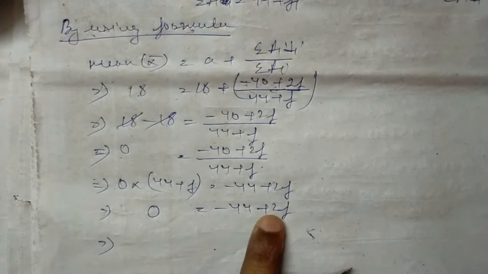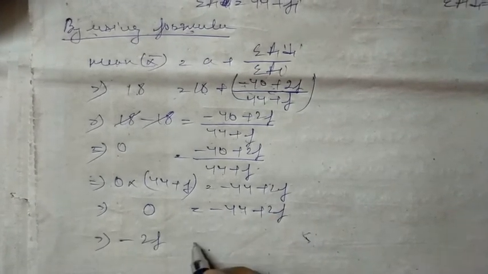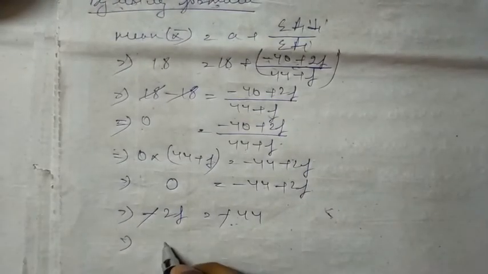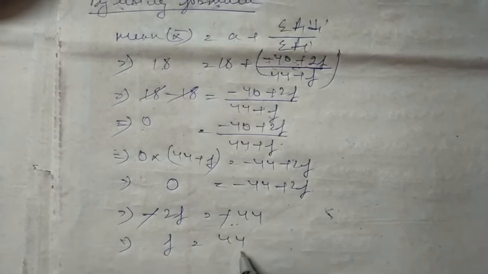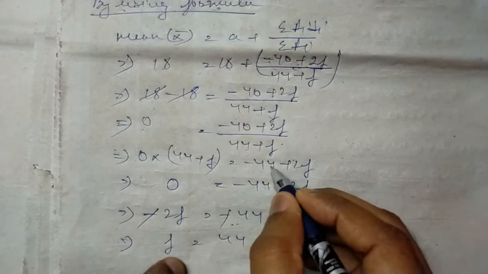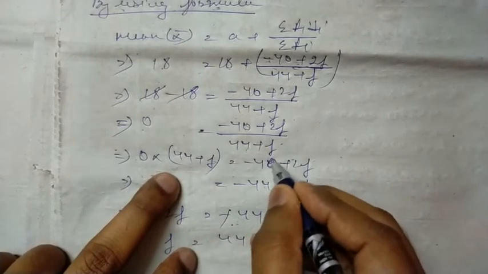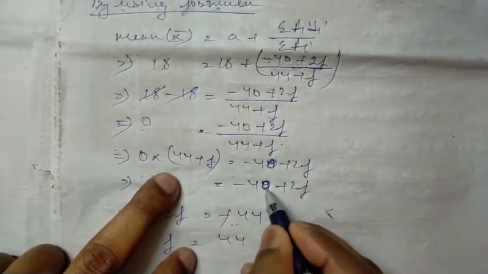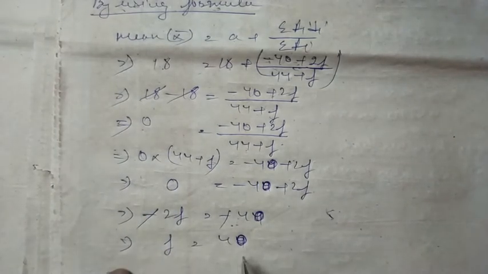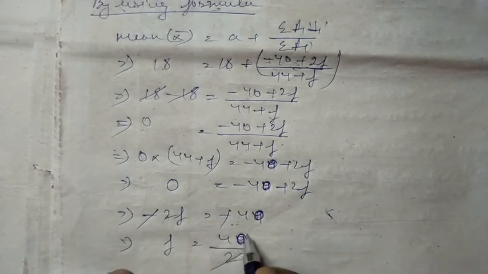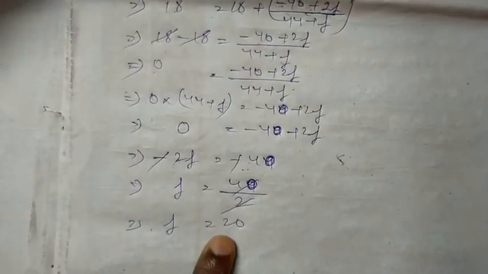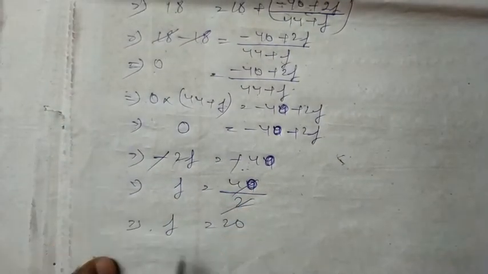Now if we bring this variable to the left hand side, it will be 2f minus 40, the minus signs cancel, then the f value will be what? I think this value is 40, right? Here is 40, this is our 40. Then the numerator is 40. If I divide by 2, I will get 20. That is, the f value is 20, 40 divided by 2.